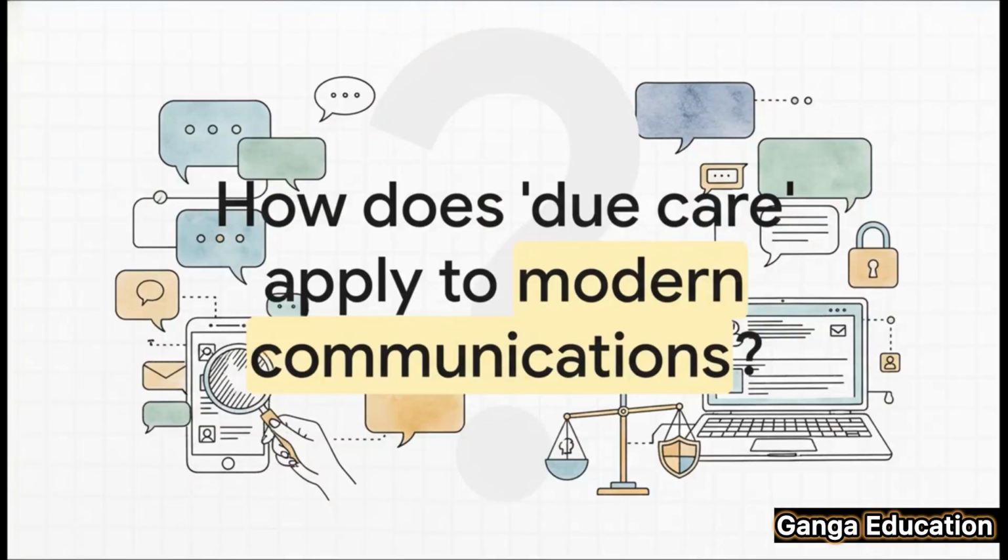And to conclude, I'll leave you with a thought to ponder. We've talked a lot about doctors and lawyers, but in our modern world of instant messaging, social media, and constant information sharing, how does this vital legal principle of acting with due care and attention apply to our everyday communications? That is certainly something to think about.